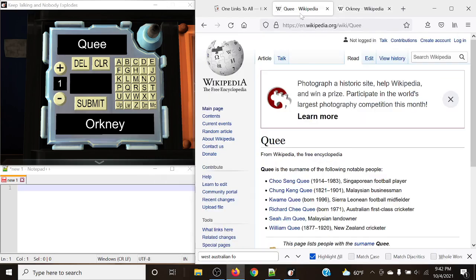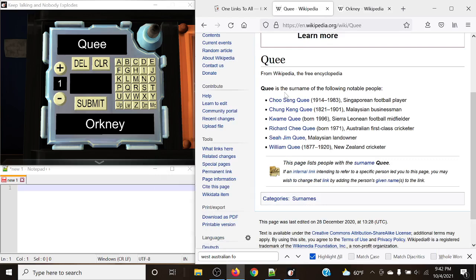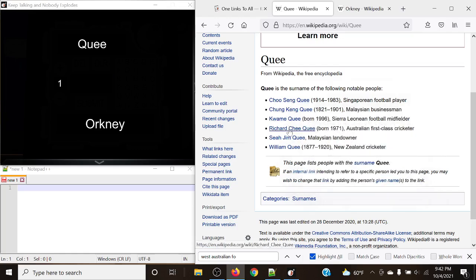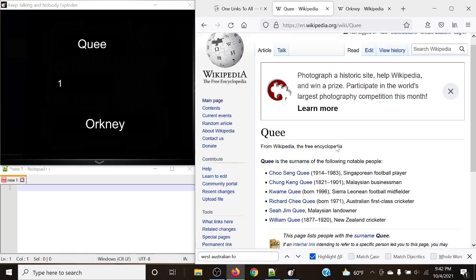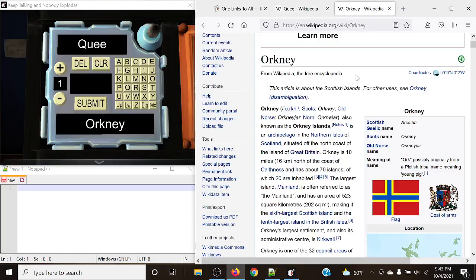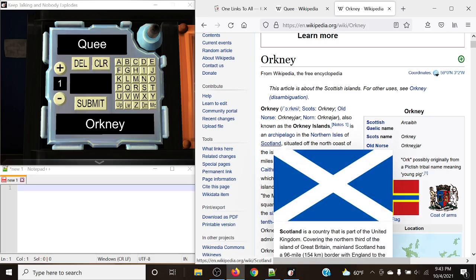Okay, so Qui, in this case, is a surname of the following notable people. There are quite a few things here, so this actually does limit what we're going to be looking at. However, what we can do is use these countries present and see what we have. Orkney, also known as the Orkney Islands, is an archipelago of the Northern Isles of Scotland.